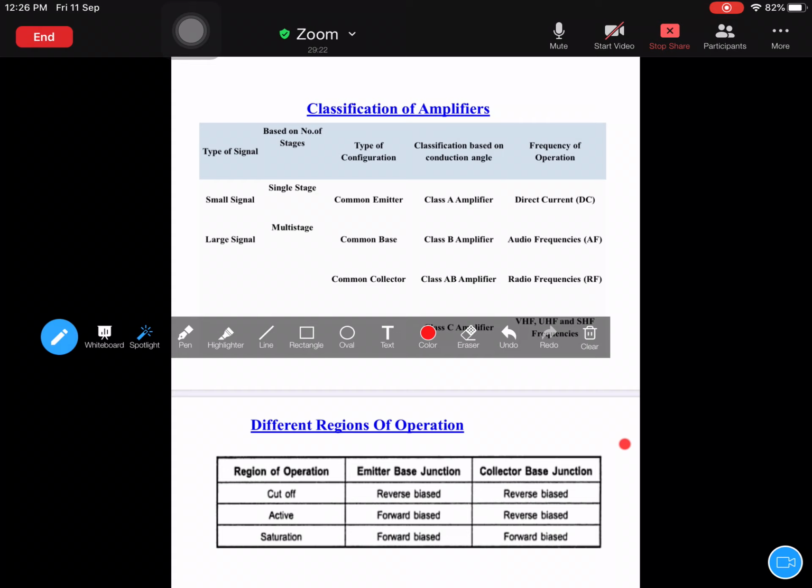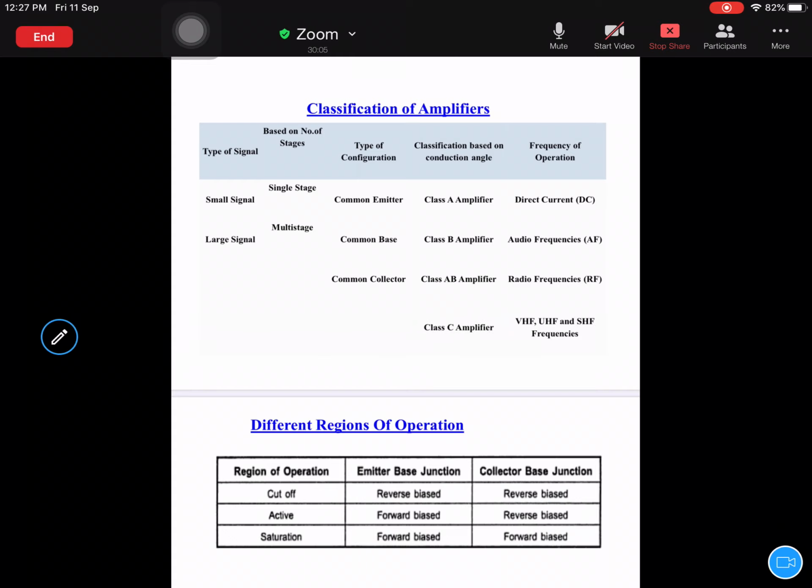So remember, emitter base junction must be forward biased, and collector base junction must be reverse biased for any kind of configuration, common emitter, common base, or common collector. In any of these three configurations, these statements hold true. That is, emitter base junction must be forward bias and collector base junction must be reverse bias in order to operate the transistor in active mode. Whenever it operates in active mode, it will behave like an amplifier. In cutoff mode and saturation mode, it will not behave like an amplifier, it will behave like a switch.